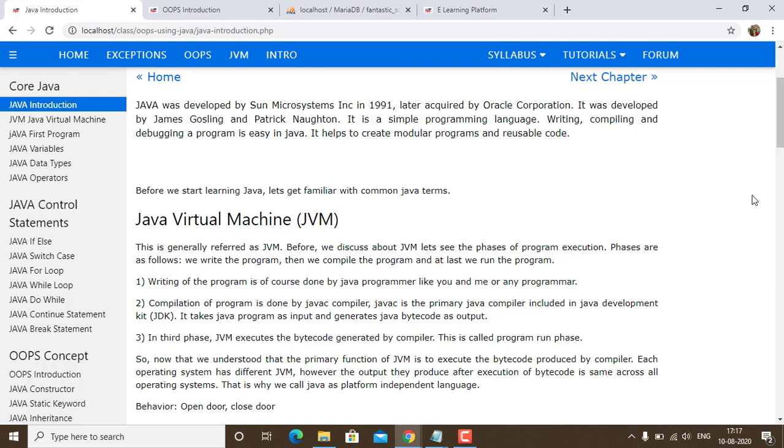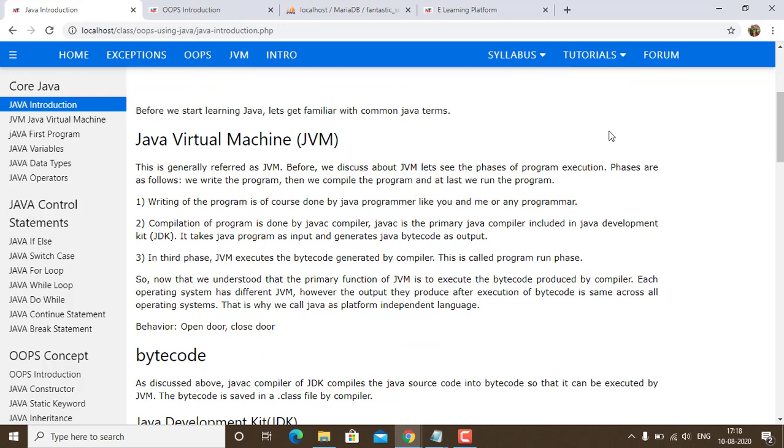Writing, compiling, and debugging programs is very easy in Java. It helps to create modular programs and reusable code. The most important thing that we see in Java is that it is platform independent. Now, before we start learning Java, first we need to get familiar with the JVM, the Java Virtual Machine. The Java Virtual Machine helps us to compile the code.